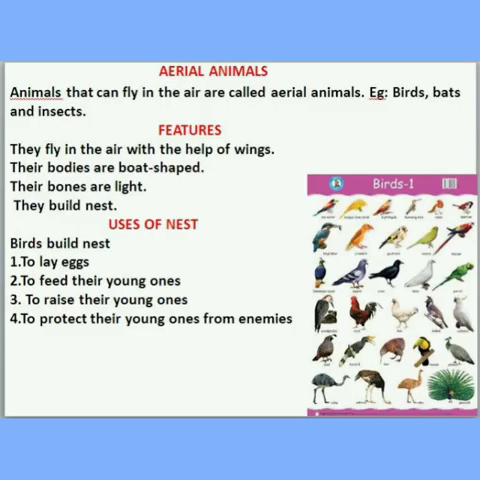Next, aerial animals. Animals that can fly in the air are called aerial animals. Example, birds and insects. Features: aerial animals fly in the air with the help of wings. Their bodies are boat shaped. Their bones are light. They build nests.